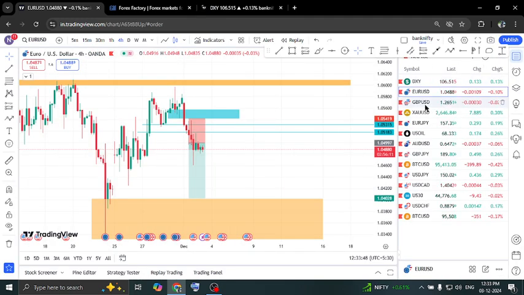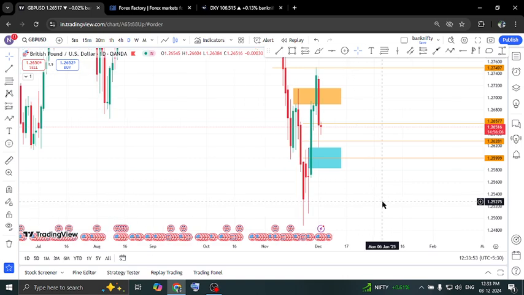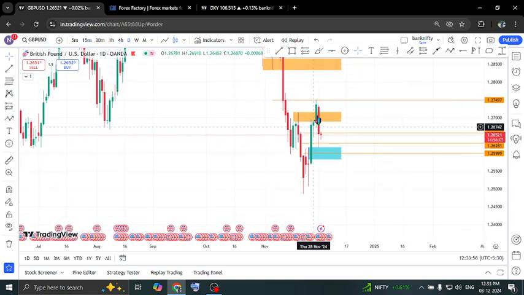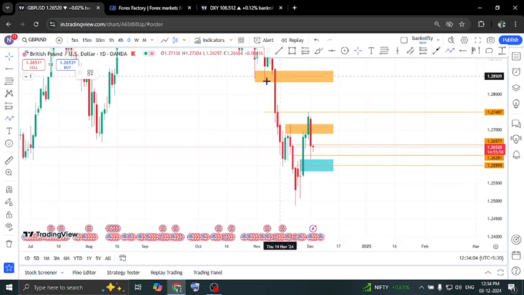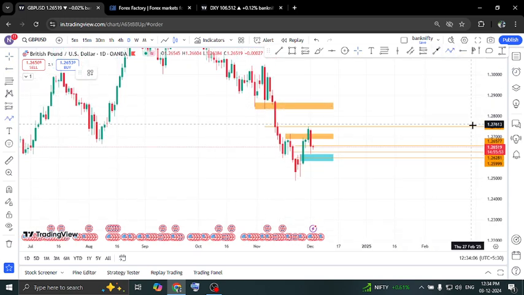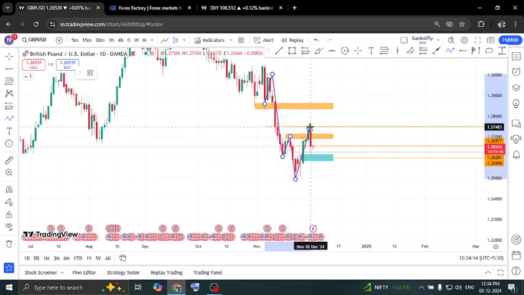GBP USD, in the daily time frame. Let's see the daily time frame. We had a parabolic impulsive move from here to here, and then this swing is broken. Here we had a downtrend: lower high, lower low, lower high, lower low, and then this high was taken out here. But quickly it was taken back again within the zone. So it's still in a downtrend, not an uptrend.